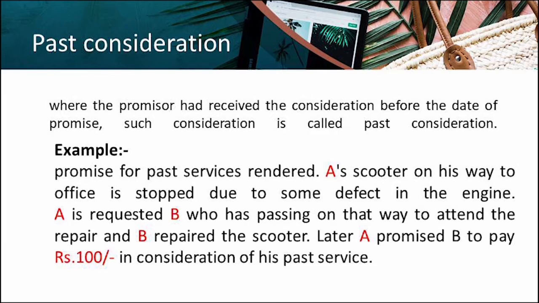After repairing the scooter, A promised B rupees 100 in consideration of his past service. Where the promisor had received the consideration before the date of the promise, such a consideration is called past consideration. Here, A promised B to pay rupees 100 in consideration of his past service.